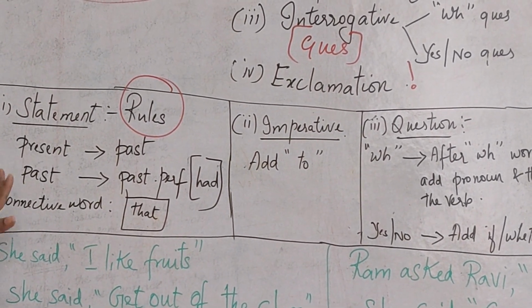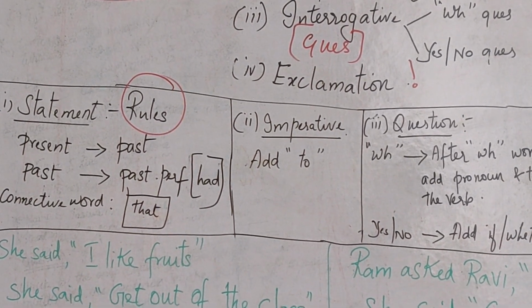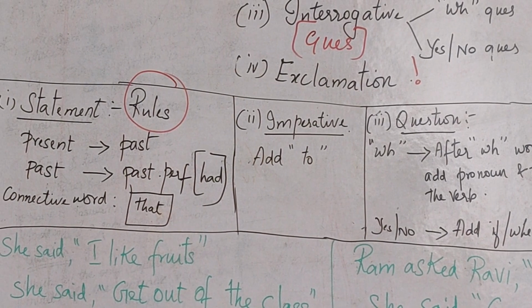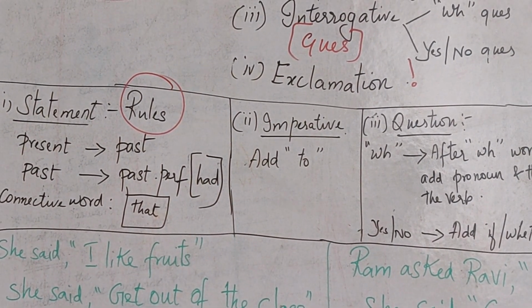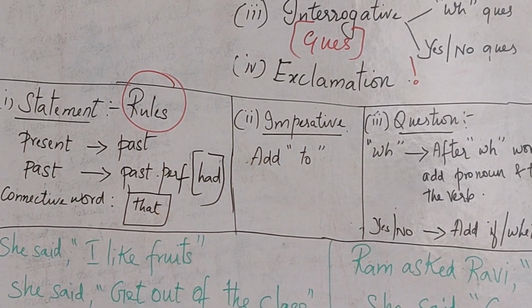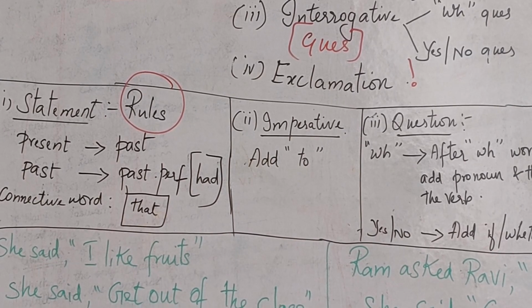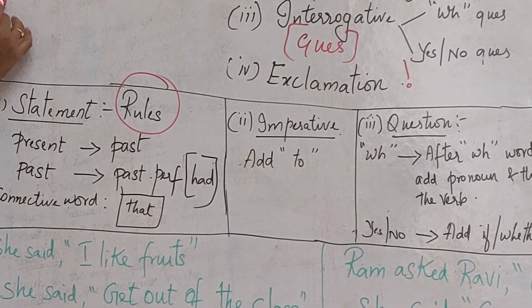Here I have given a clear-cut idea. I am not going in depth, since in depth you would have learned in your lower grade. I am just focusing only on the conversion of direct into indirect. I am not going right from the beginning of verb forms.